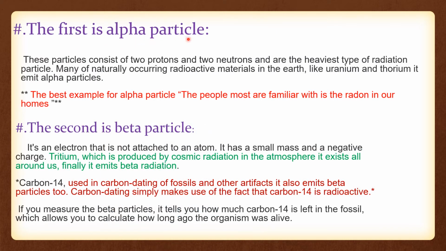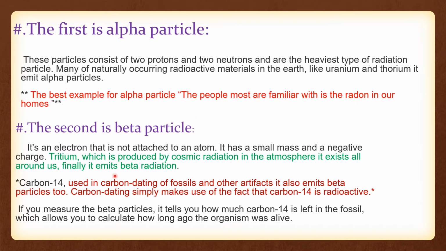The first is the alpha particle. This particle consists of two protons and two neutrons. It is the heaviest type of radiation particle, and many naturally occurring radioactive materials in the earth, like uranium and thorium, emit alpha particles. The best example of alpha particles is radon, which most people are familiar with.